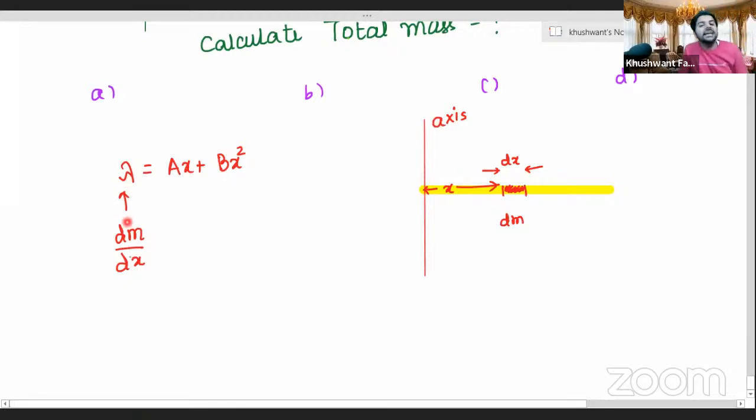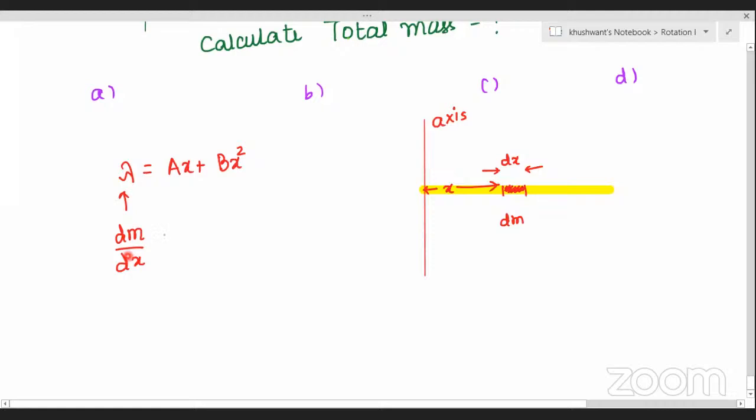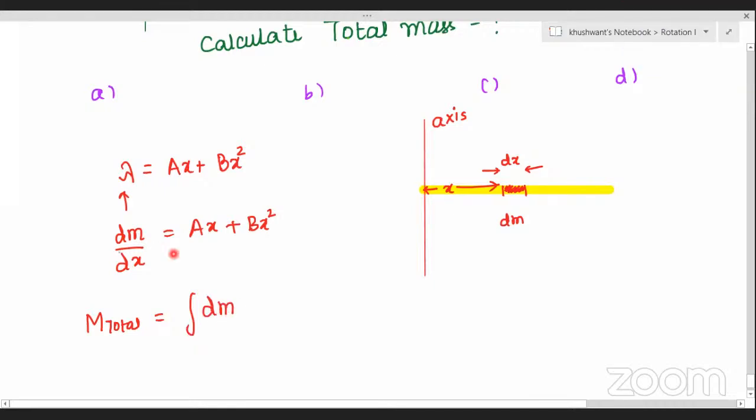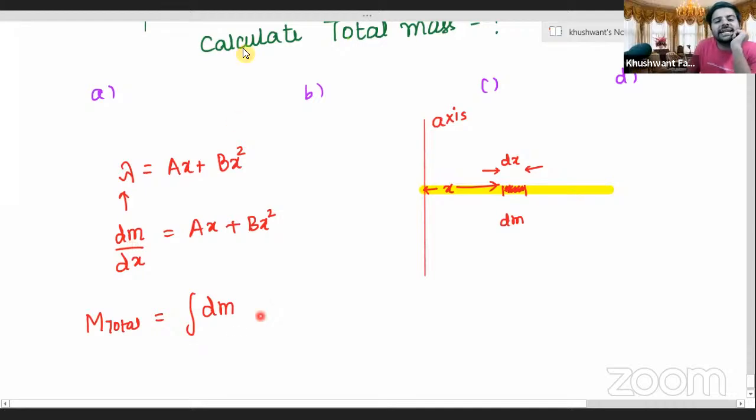Linear mass density is equal to dm by dx, and then we equate it to ax plus bx square. I want to calculate total mass. What will be total mass, Aryan? M total, the sum of all such elemental masses, will be integration of dm. Correct Aryan? Have a look. Yes sir. Right? Now can you calculate dm from this? Can you calculate dm from this expression? Tell me what will be dm.